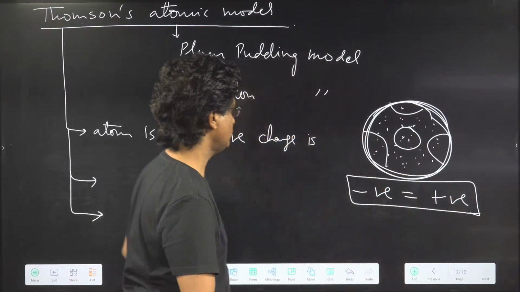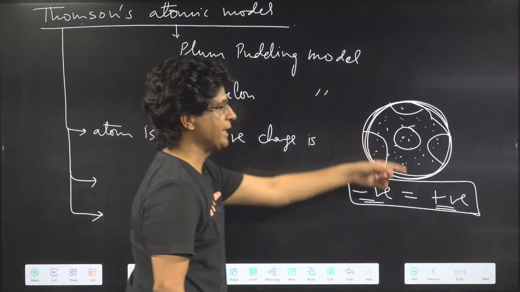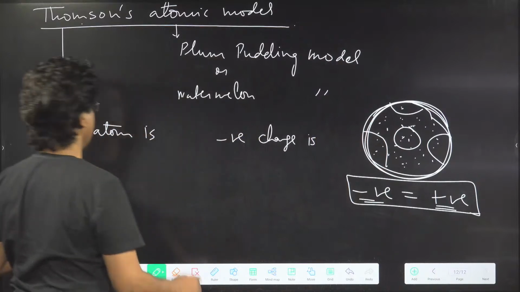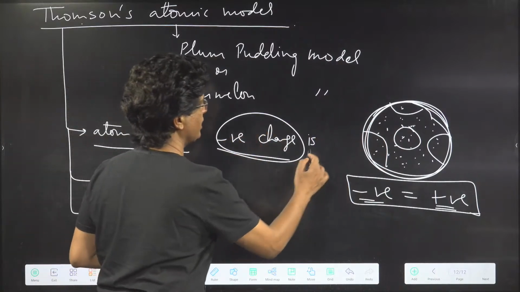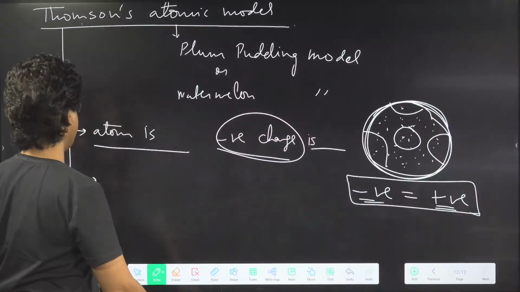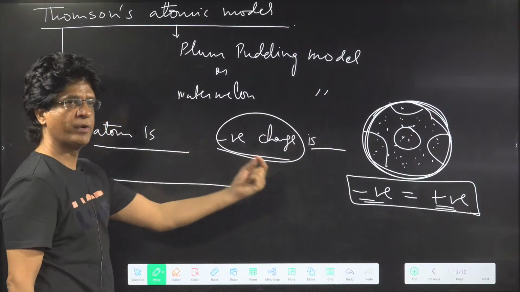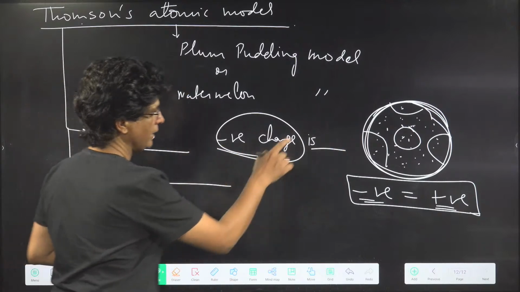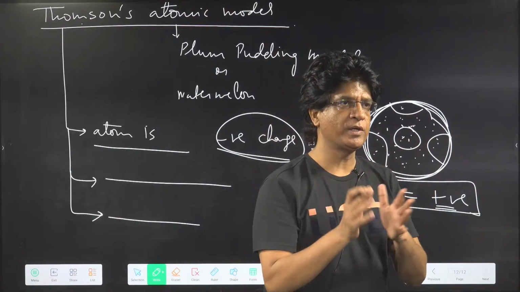So negative charge is equal to positive charge, which makes the entire atom neutral. So he said that an atom is a positively charged sphere in which negative charge is uniformly embedded. Second, the mass and the charge are uniformly distributed, and according to him, the atom is stable. So his model was explaining the stability of an atom.